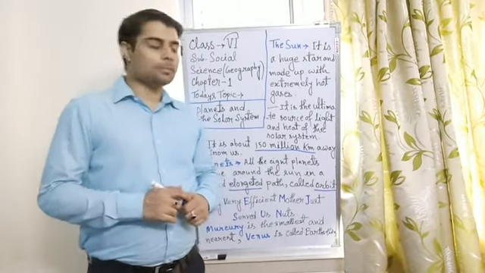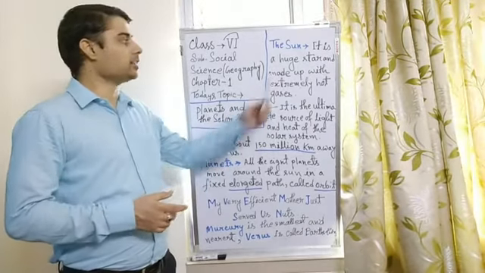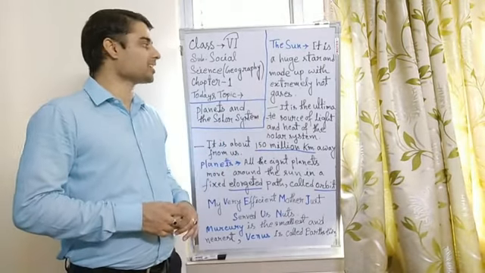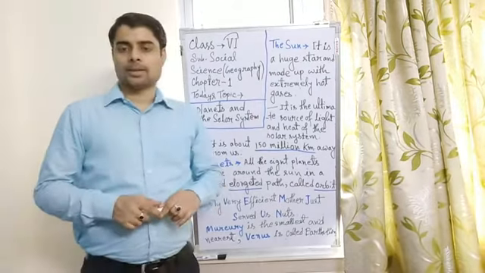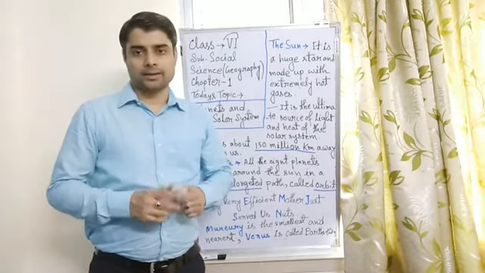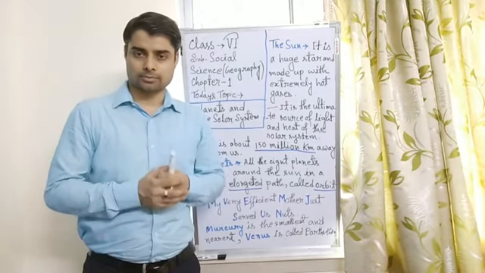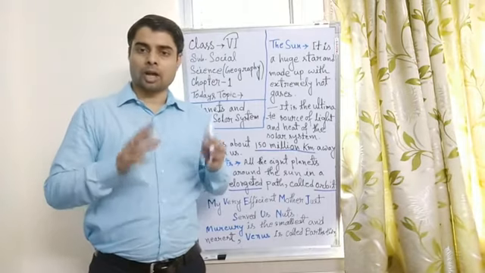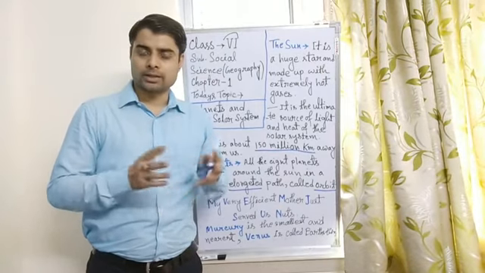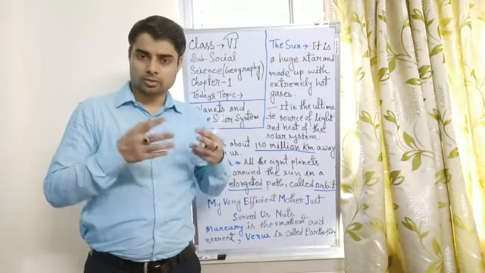In the solar system, the sun is the center, and it is a huge star made up of extremely hot gases like hydrogen. All the time gases burn inside the huge star named the sun. And when all the gases burn, it creates enormous heat, and that's why it is very hot.